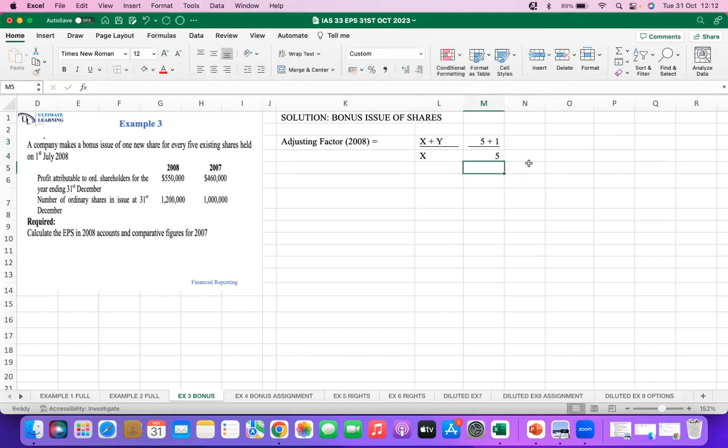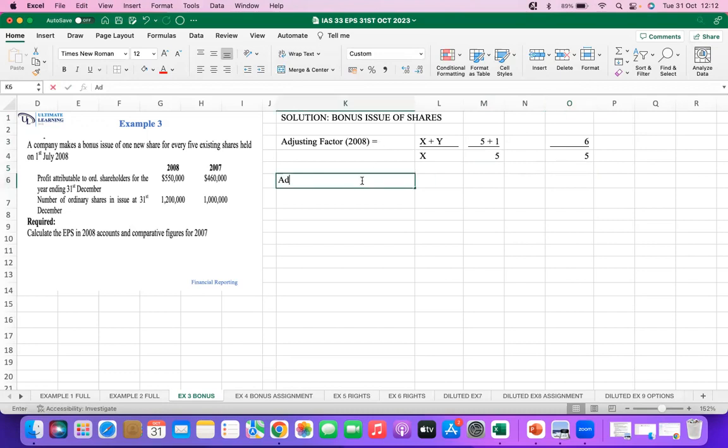That gives you 6 over 5. So the adjusting factor of the current year is 6 over 5.